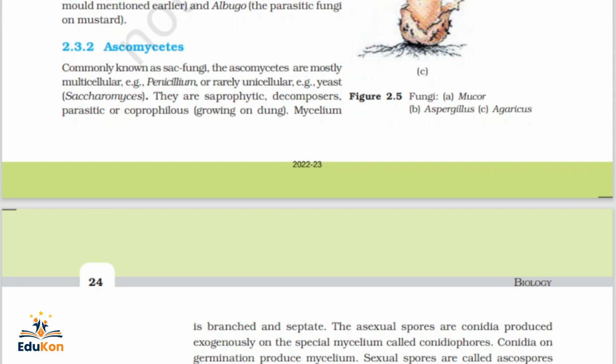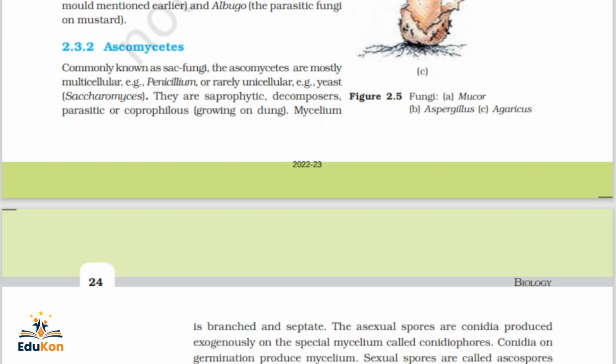They are saprophytic, decomposers, parasitic, or coprophilous, growing on dung, that is cow dung, the excreta of animals.